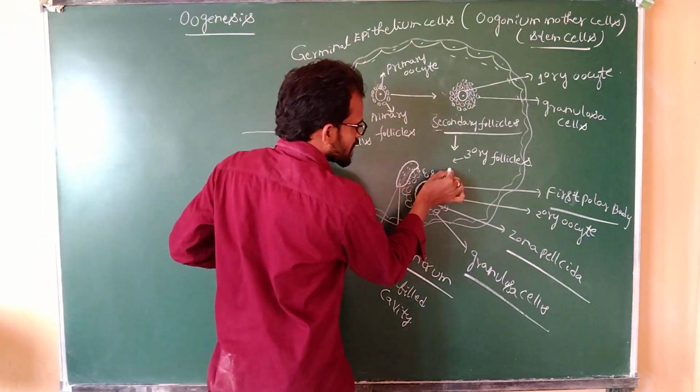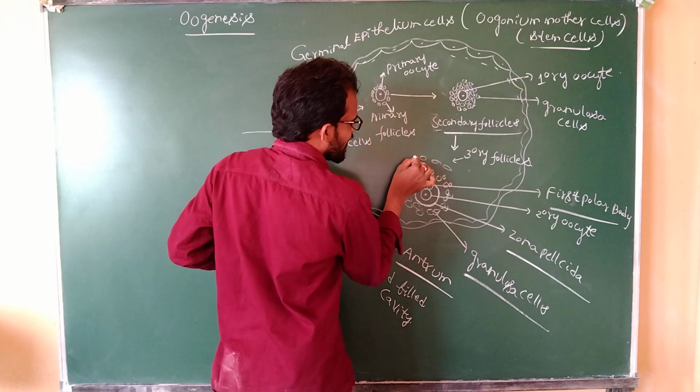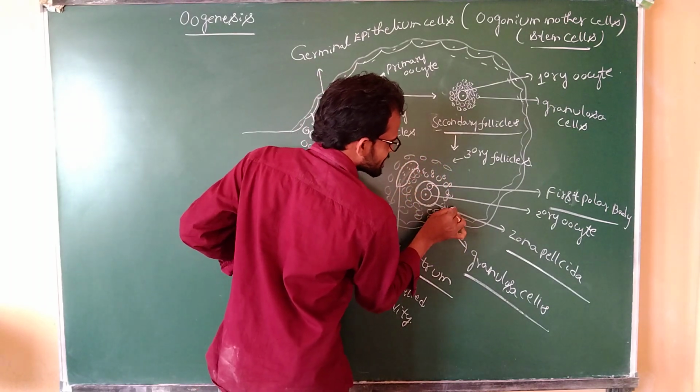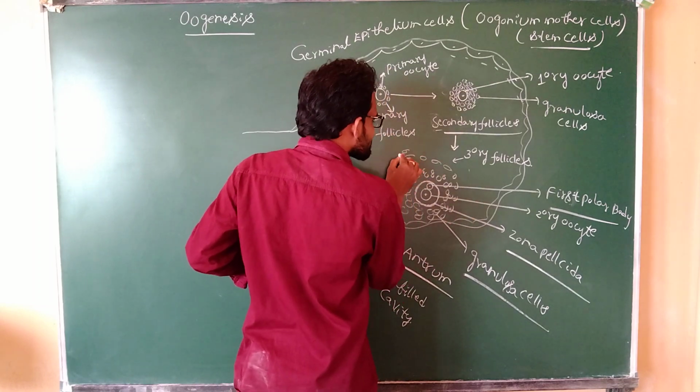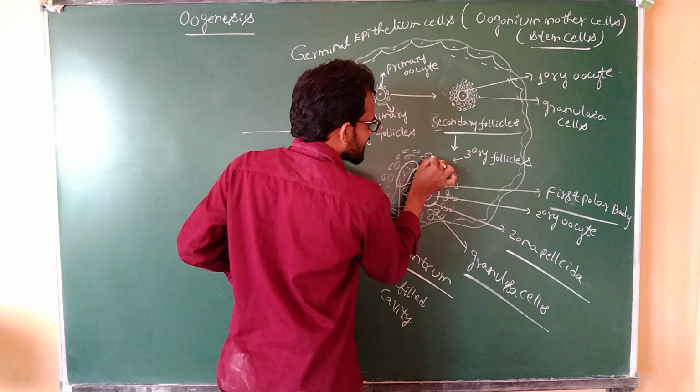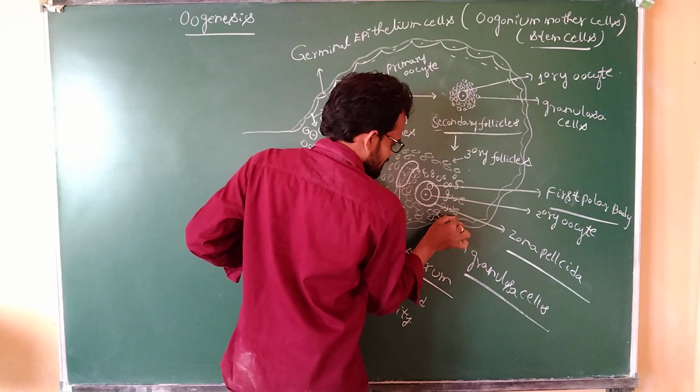The next layers are the theca interna cells and the theca externa cells.